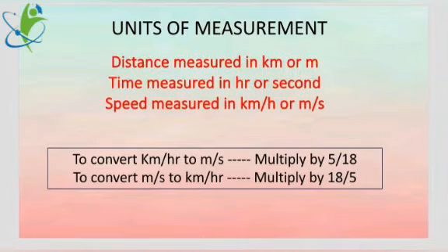Keep the value aside. 1 hour is equal to 3600 second. Keep the values 1000 meter, 3600 second. Cancel the values: 10 upon 36, 5 upon 18. This way we got the value 5 upon 18.